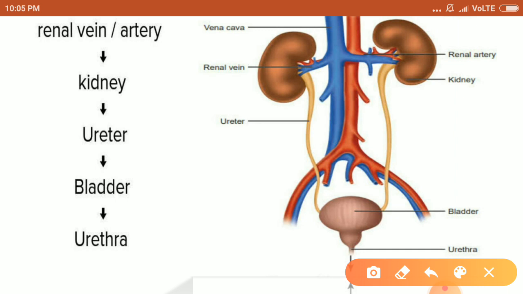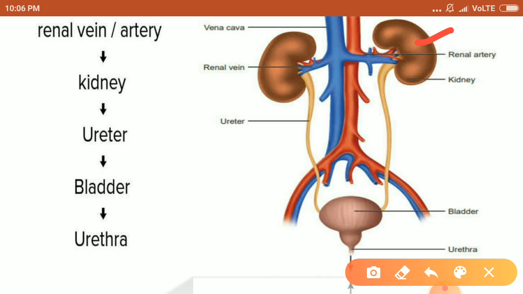Now something about the structure and the functioning of the different parts of the excretory system. So first we start with the kidney. Kidneys are located in the abdomen, one on either side of the backbone. So a pair of kidneys is found in the body. Kidneys are reddish brown, bean-shaped structures situated between the levels of the last thoracic and third lumbar vertebra. Each kidney of an adult human measures 10 to 12 centimeter with an average weight of 120 to 170 gram.